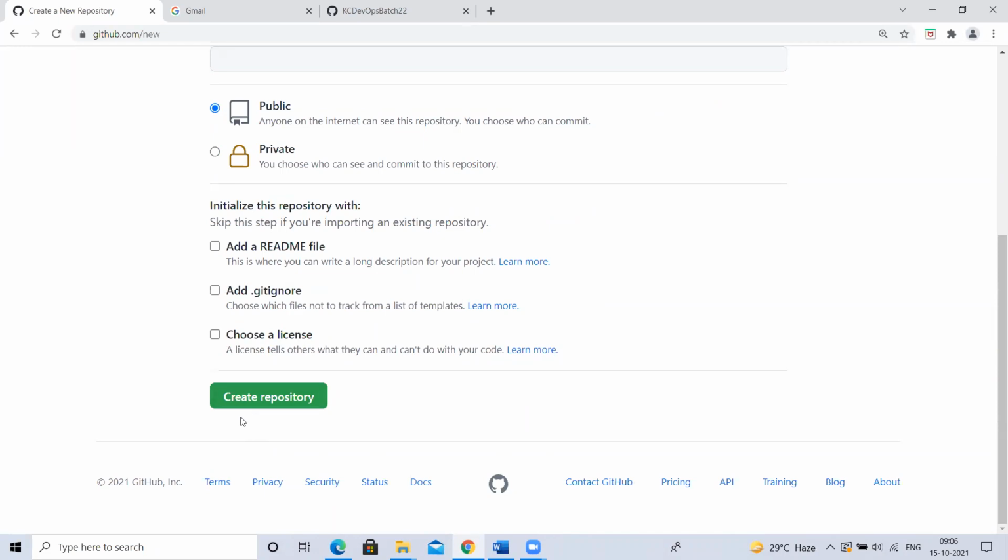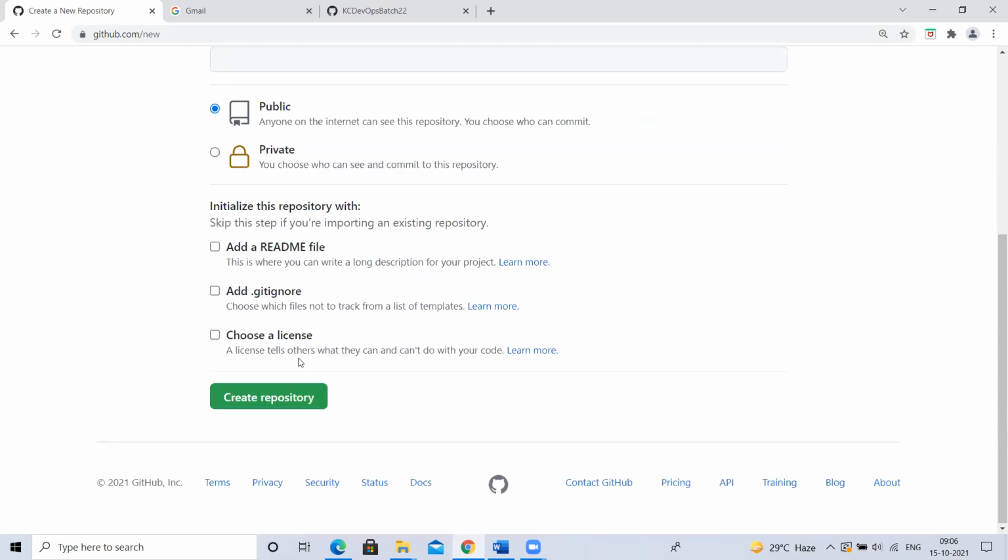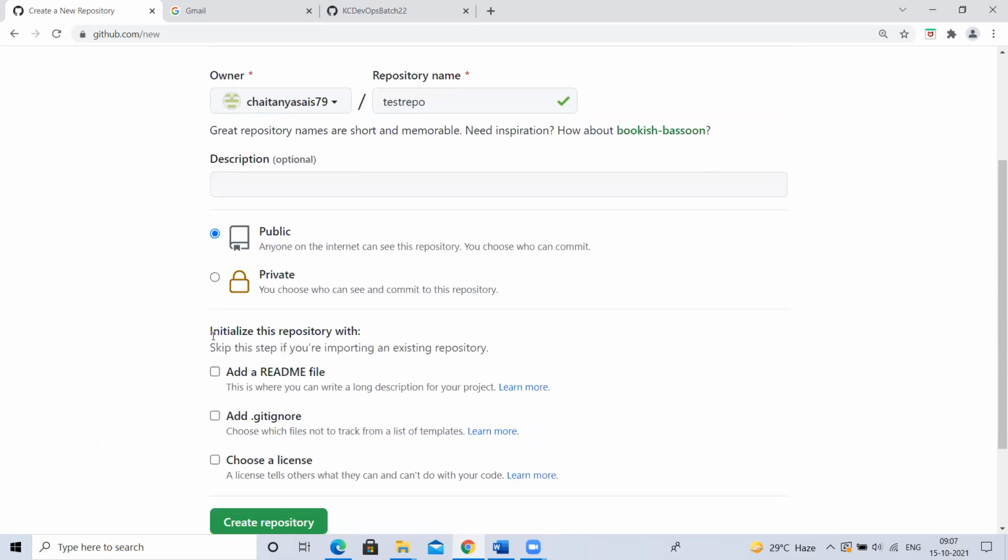I'll create a repository. Now tell me, is this going to be an empty repository, or will it have some files inside? Empty repository. If you choose this, read what is this readme, what is this .gitignore, this license, you don't know as of now, but treat them as normal text files or some files.